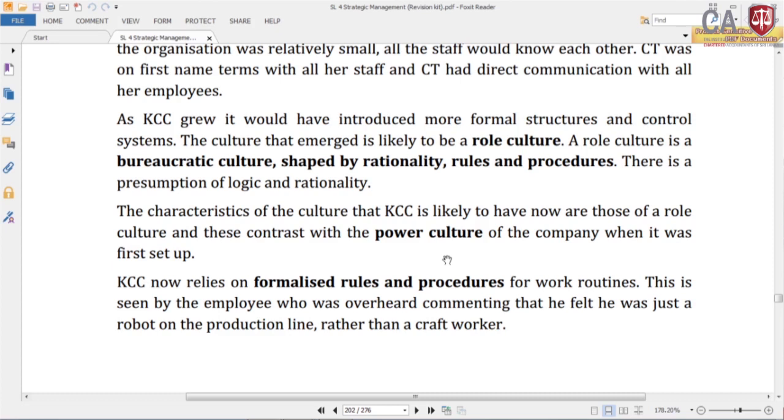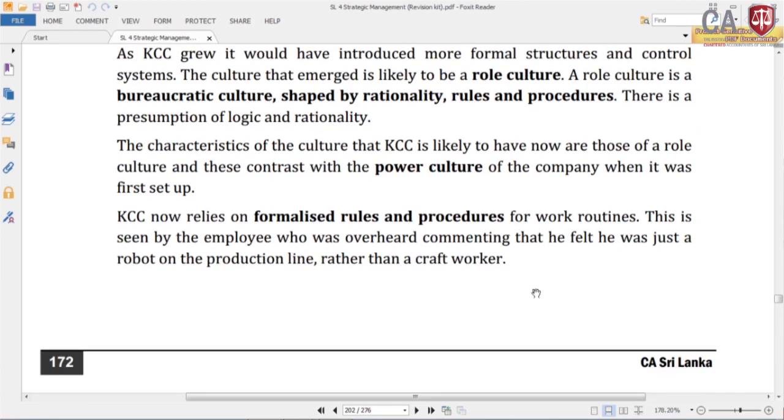There is a presumption of logic and rationality. The characteristics of the culture that KCC is likely to have now are those of a role culture, and these contrast with the power culture of the company when it was first set up. Yes, they have more role culture features because of having more formal rules, policies and procedures. KCC now relies on formalized rules and procedures for work routing. This is seen by the employee who was overheard commenting that he felt he was just a robot on the production line rather than a craft worker. Clearly they work based on the job description given.